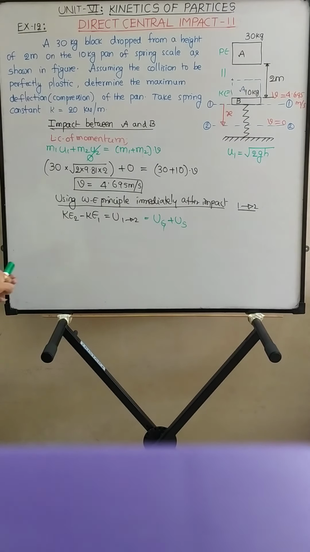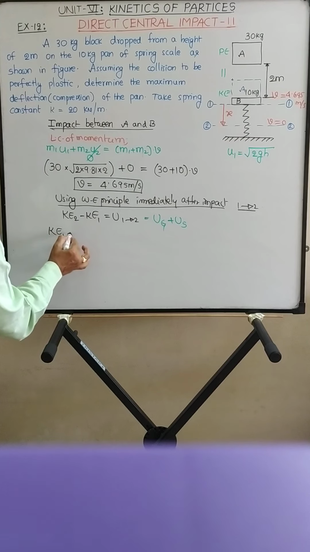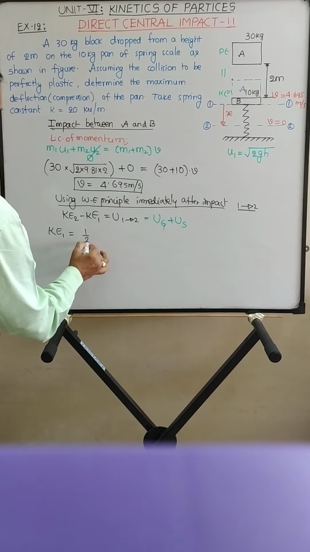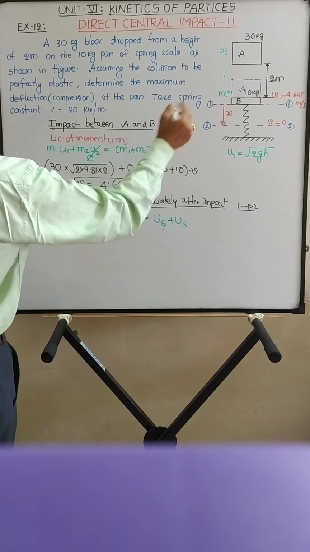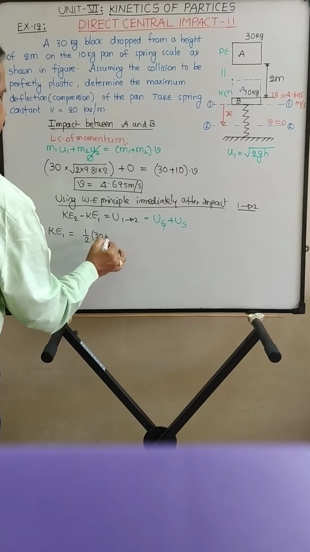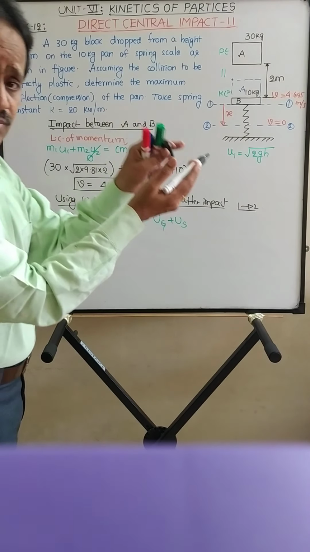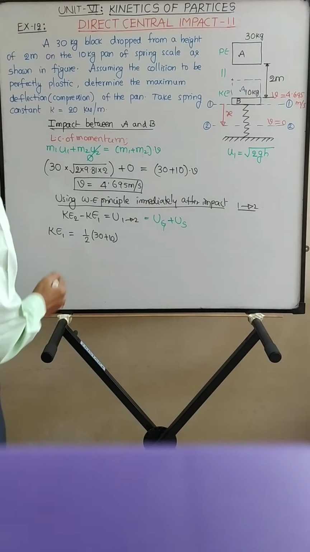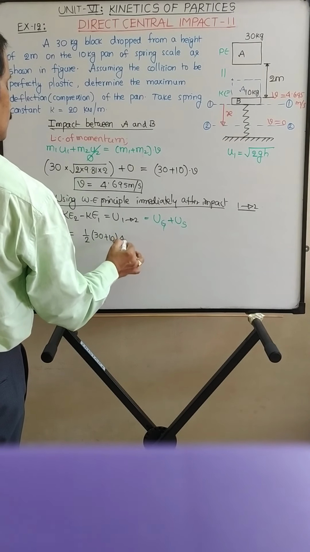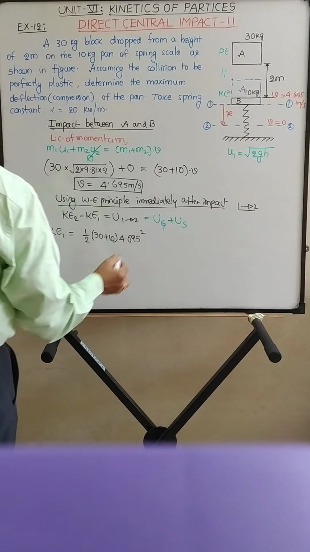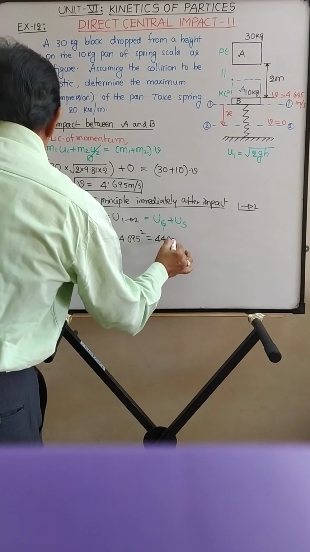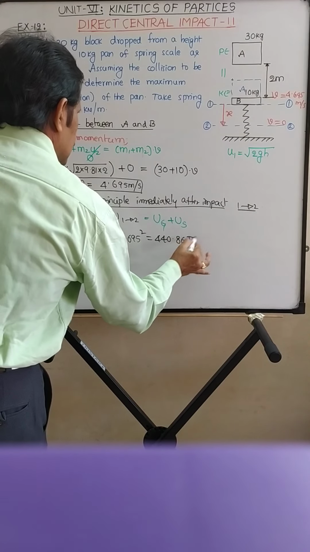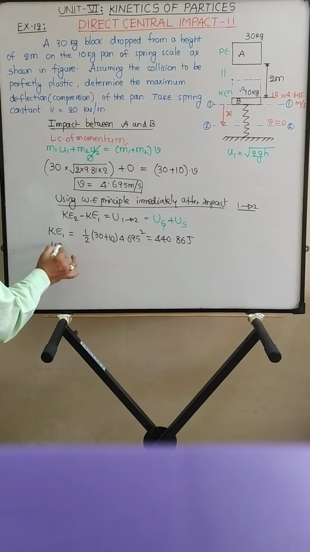Right. Now, what is KE1? Kinetic energy of the system at position 1 is half m v square. Here m is 30 plus 10, because after impact block and pan are moving together. Half m v, with v as 4.695, squared, is 440.86 joules. Now what is KE2?